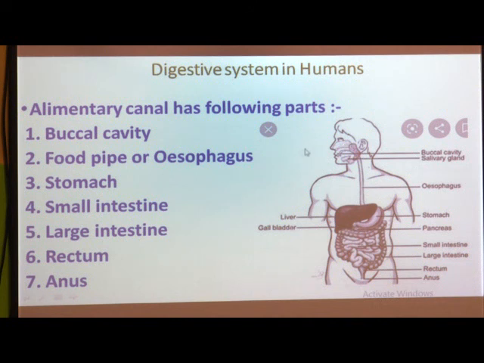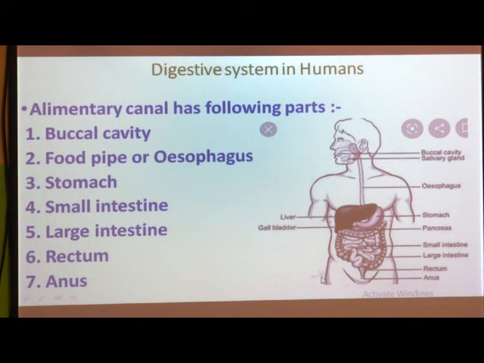It means the alimentary canal is going to give food to these parts, and these parts are going to secrete different types of juices, and those juices are going to digest the food which is given by the alimentary canal.